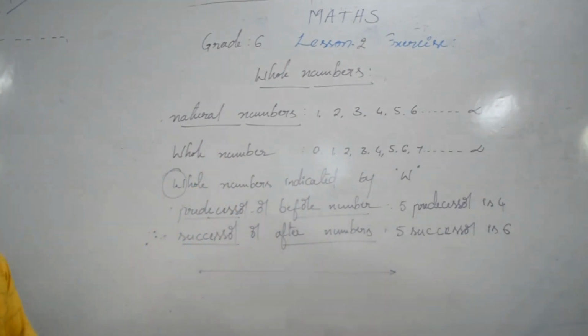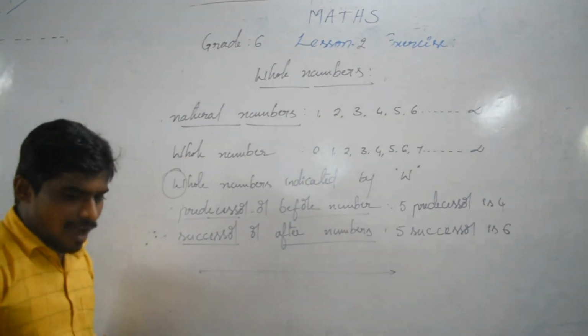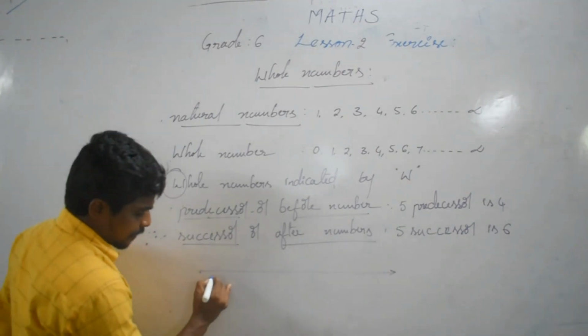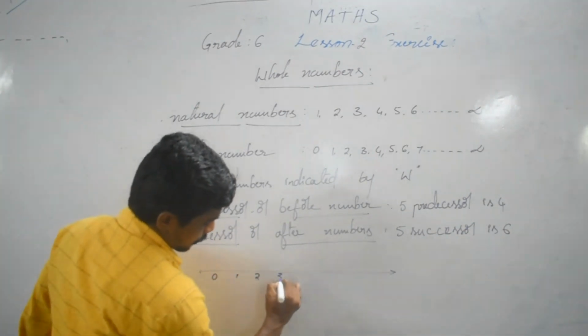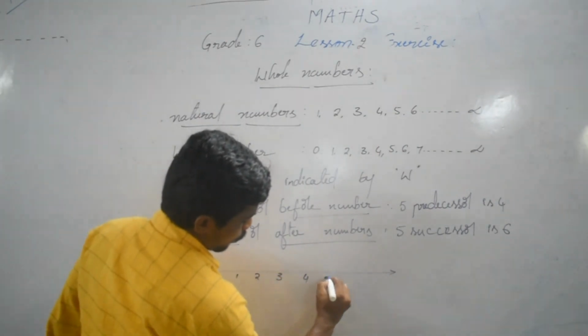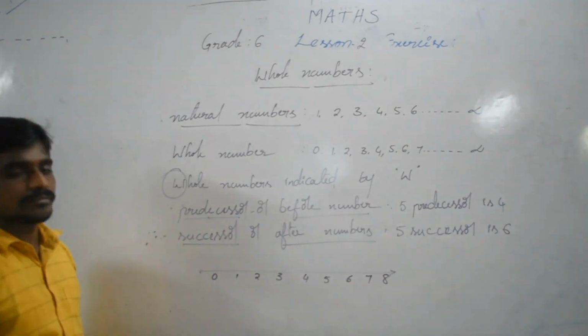On that line we are identifying some numbers: 0, 1, 2, 3, 4, 5, 6, 7, 8.